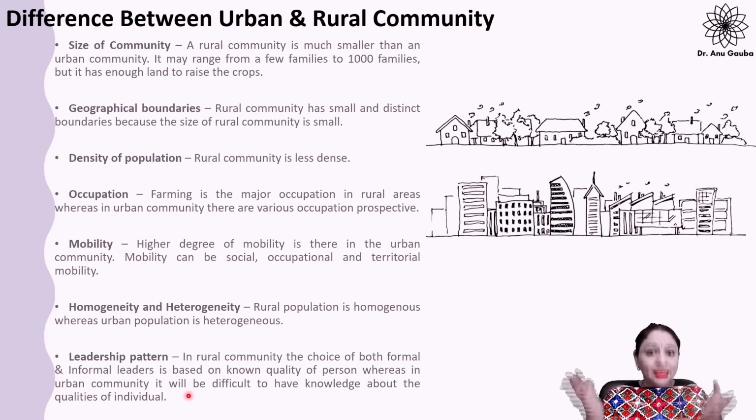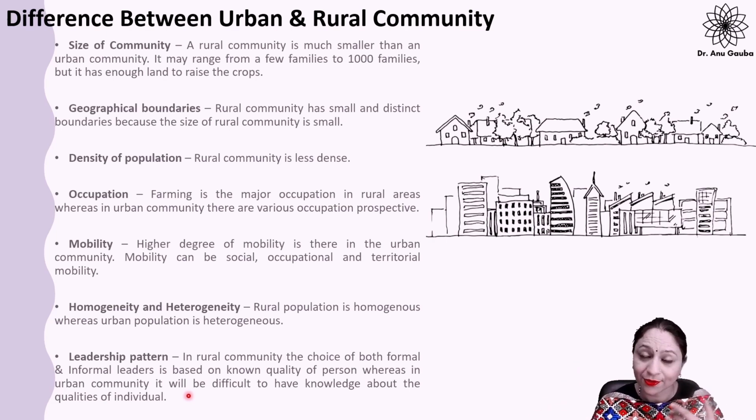So these are the differences between urban and rural community: size of the community, geographical boundaries, density of population, occupation, mobility, homogeneity and heterogeneity. Then the last one is leadership pattern, right? So these are the differences.